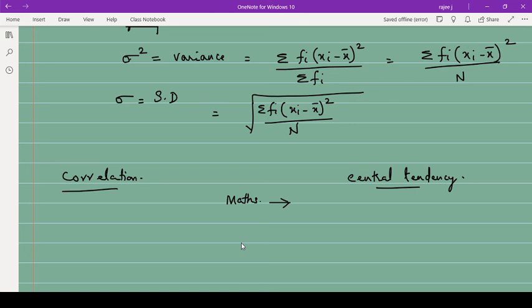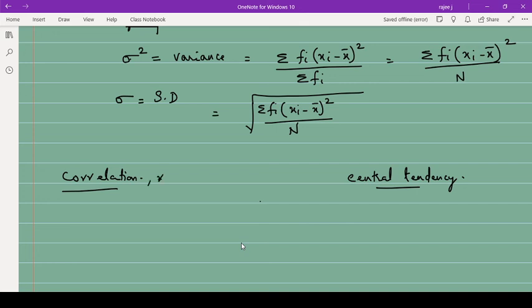At first sight, we may say there is no relation or there is a relation. But now you can calculate whether there is any relation or not, or you can prove it. With confidence, you can say there is some relation between the marks of maths and the marks of science. Or any quantity also: suppose if the demand increases, the price increases. Is there any relation between that? So you can find it mathematically. That is what you are going to study here.